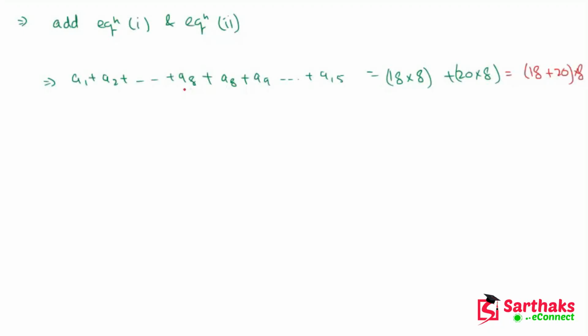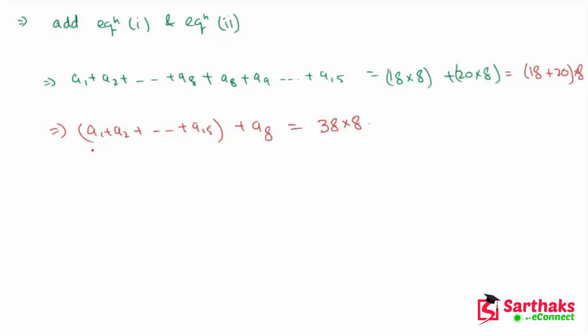Here you can see that we have two A8, so the left side is A1 plus A2 plus and so on plus A15, plus A8, because we have an extra A8. And this is equal to 38 into 8, since 18 plus 20 is 38.